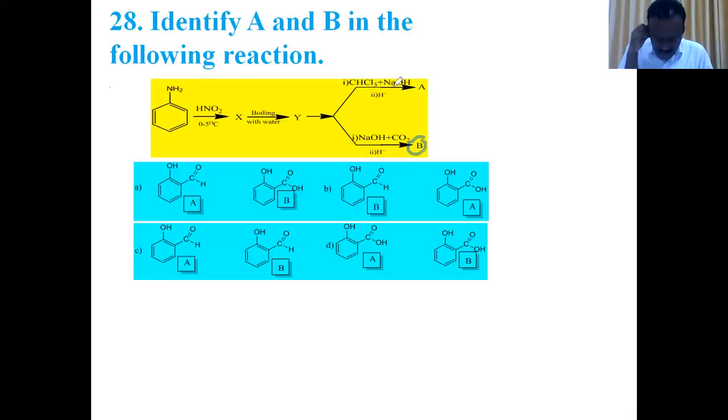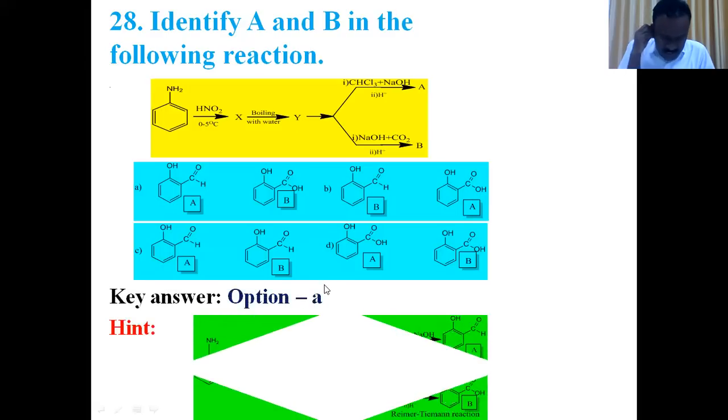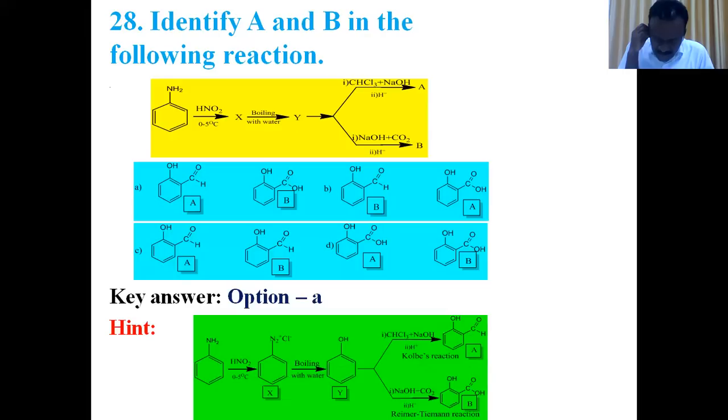Kolbe's reaction. In Kolbe's reaction, the product is salicylic acid. So compound A is salicylaldehyde and compound B is salicylic acid. According to this, option A is the right answer. This reaction is based on two familiar name reactions, Reimer-Tiemann and Kolbe's reaction.